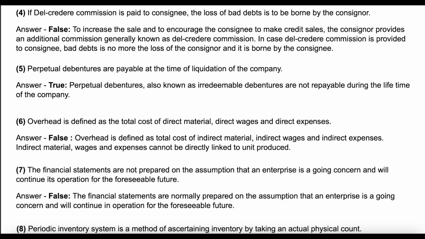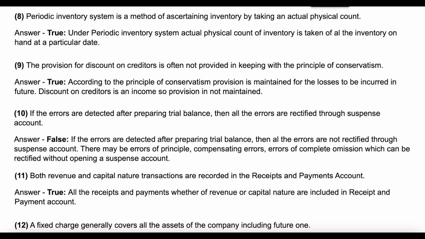Question 8. Periodic inventory system is a method of ascertaining inventory by taking an actual physical count. Answer: true. Under periodic inventory system, actual physical count of inventory is taken of all the inventory on hand at a particular date.